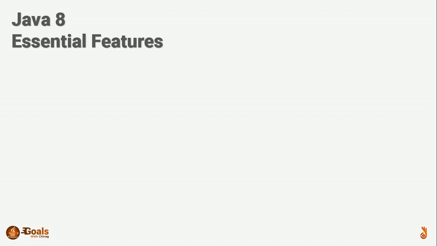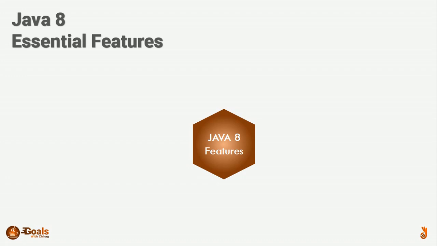So let us start with the very first Java 8 feature, which is known as functional interface. As we all know about interface in Java, which provides an abstract behavior of unit, means we can define abstract methods in interface as we require.